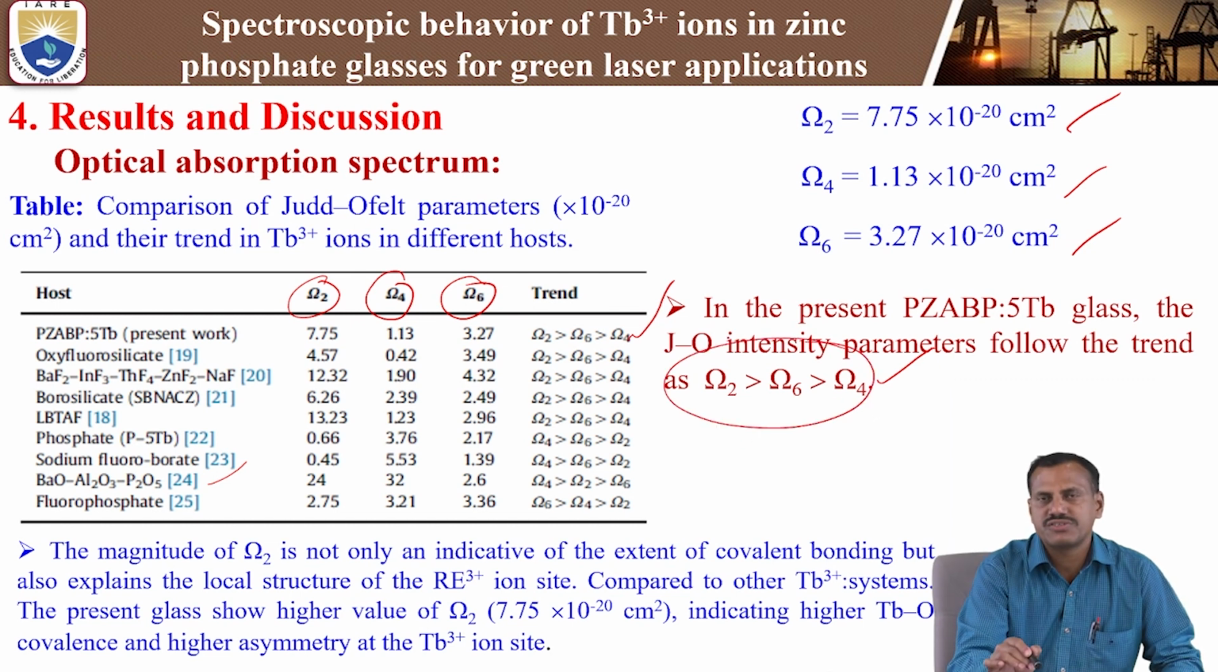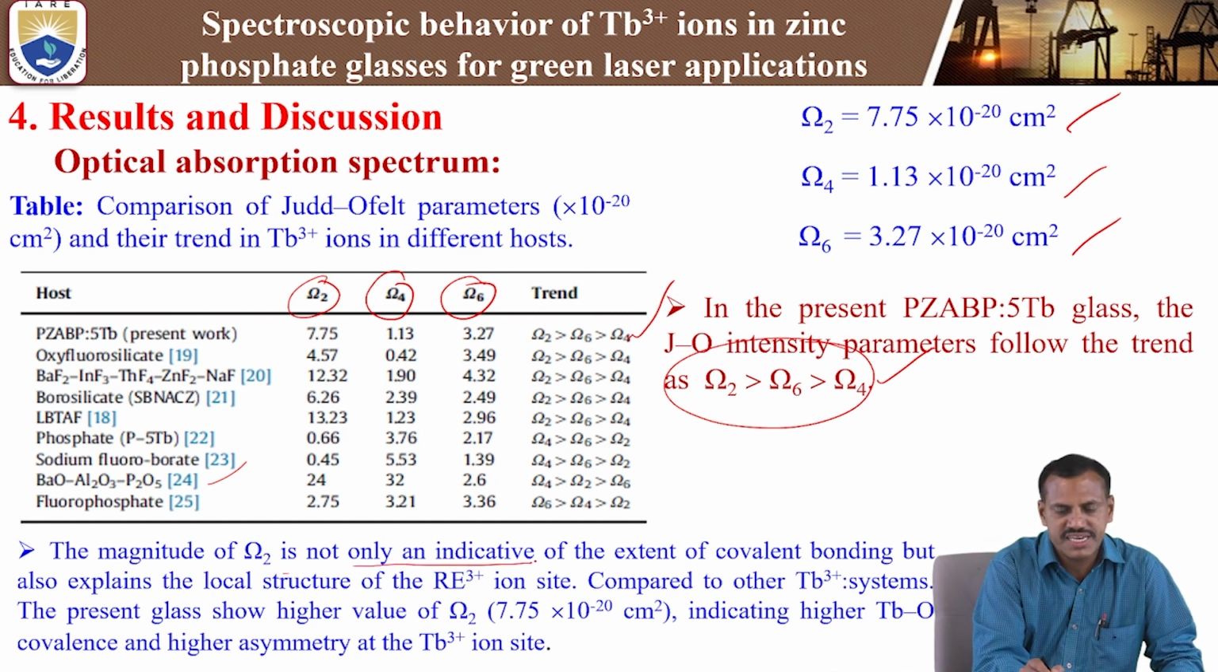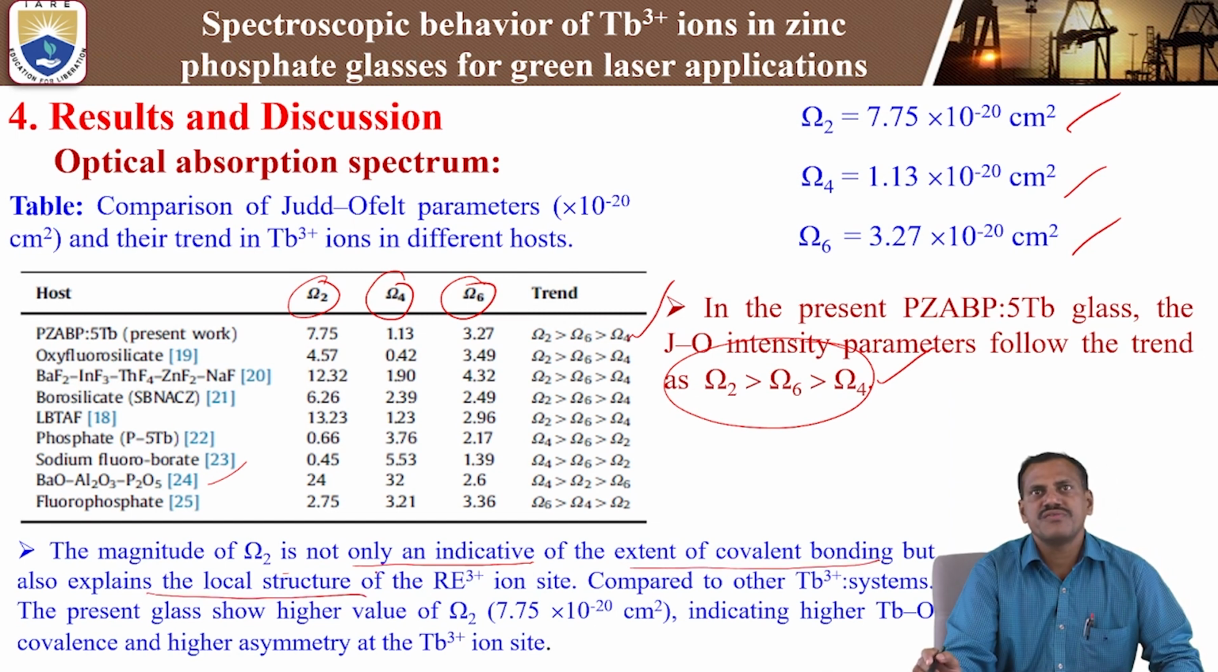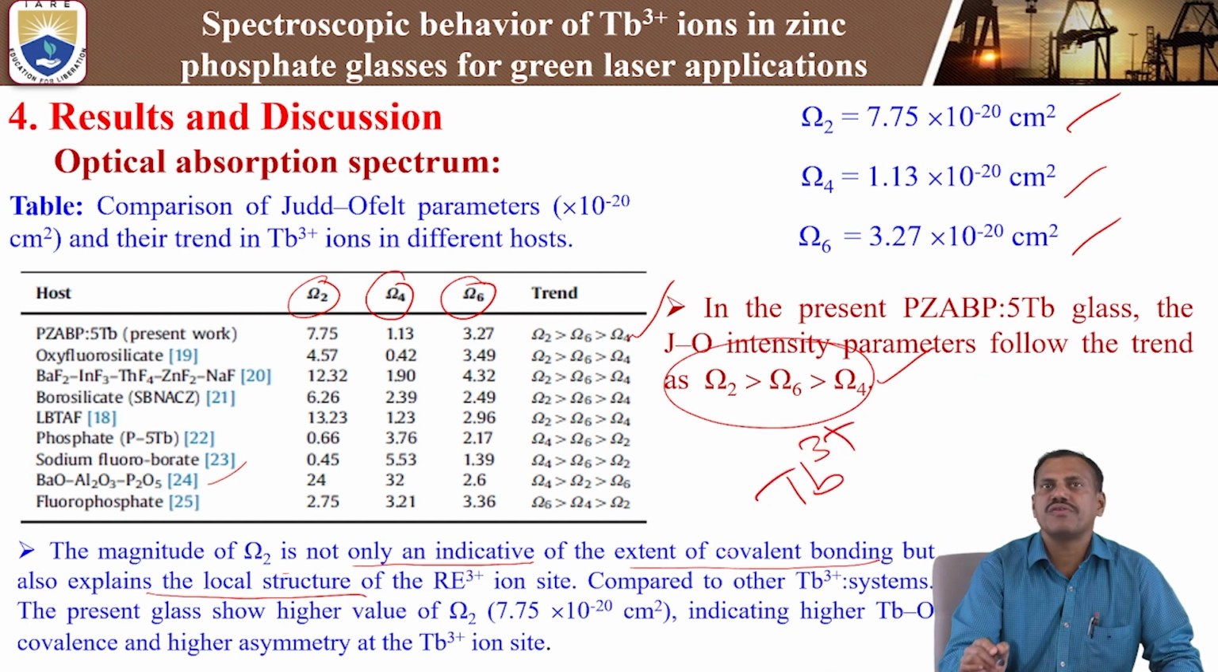So omega 2 value is more compared to omega 4 and omega 6. That is why terbium-3 plus has higher covalency around the terbium-3 plus ions. The magnitude of omega 2 is not only an indicator of the extent of covalent bonding, but also explains the local structure of the rare earth 3 plus ion site. In particular, we are discussing terbium-3 plus ions, which have the higher covalency, because the magnitude of omega 2 is higher than omega 4 and omega 6, at 7.75.